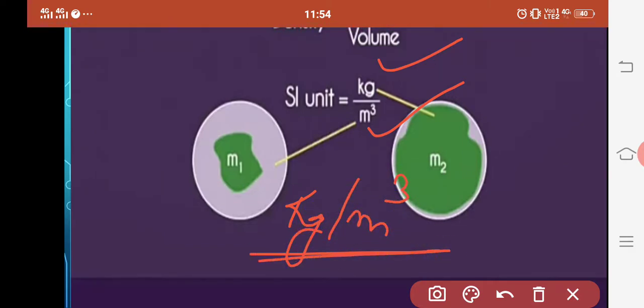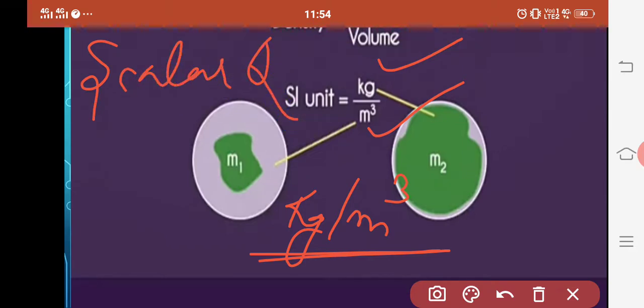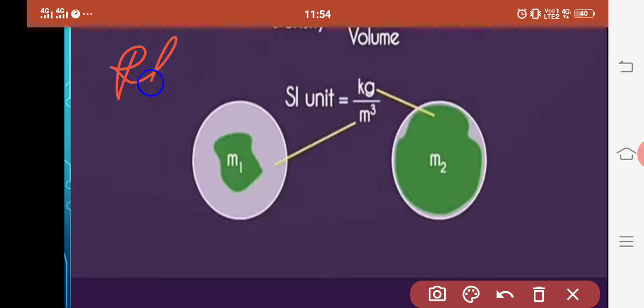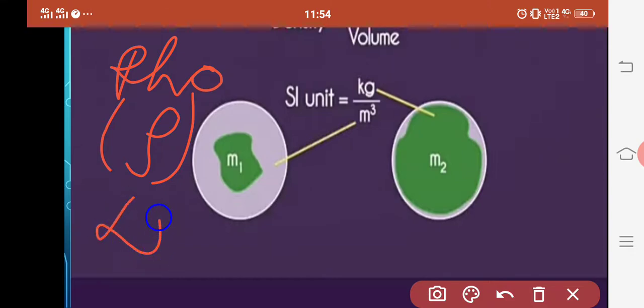Since it does not deal with any direction, it is simply a scalar quantity which has only magnitude. The symbol of density is rho, which is expressed as this. Sometimes we can use d as well to express density.